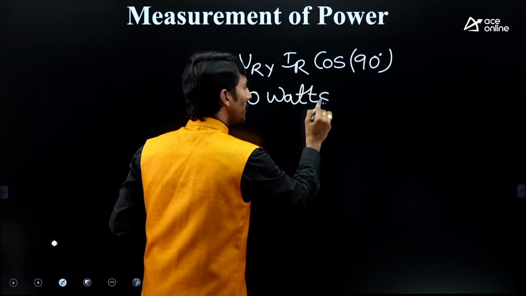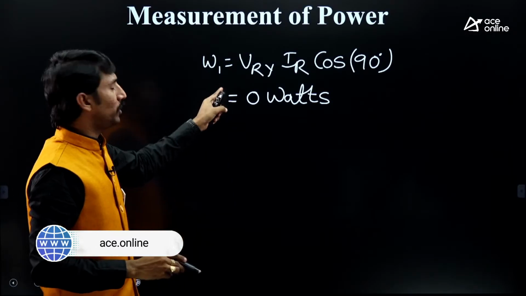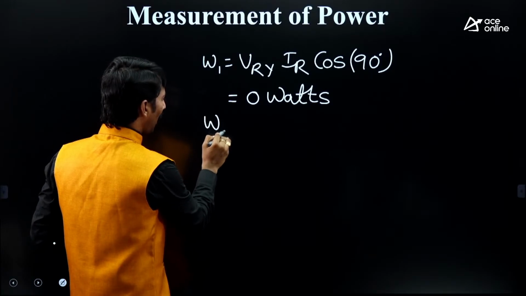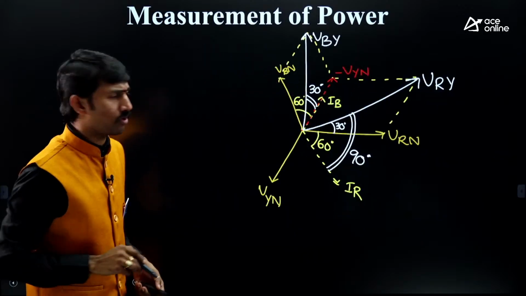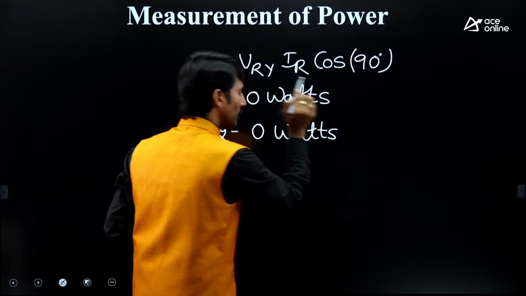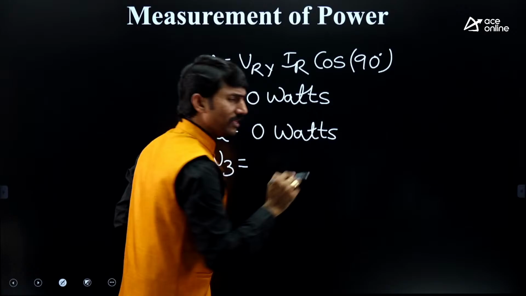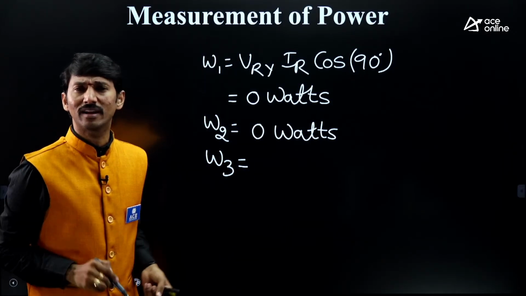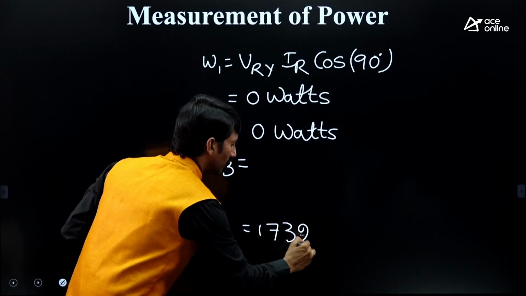Sir, the logic behind this question is, when the switch is moved to the Y position, W1 is not taking any load. And W2 we have already taken, that value is 0. It is also not playing any role. So therefore, W2 is already 0. Now, W3, sir, without doing anything, those who are watching, kindly focus. Without doing anything, W3 we can write straight away, or not? Yes, we can write straight away. What is it? 1732 watt.